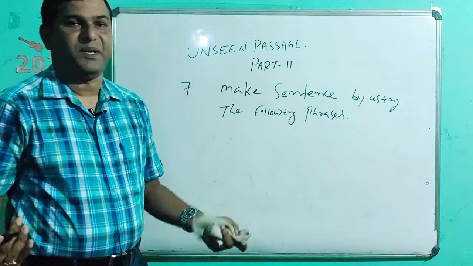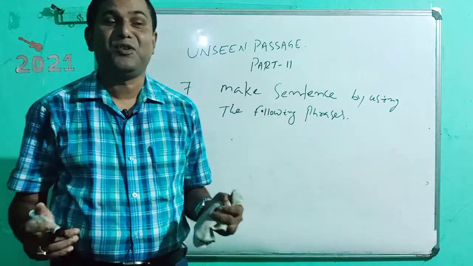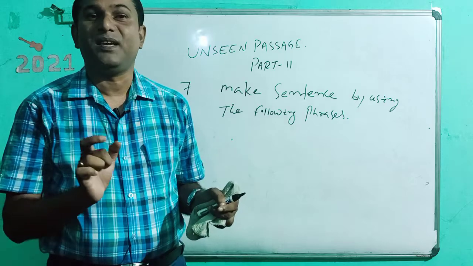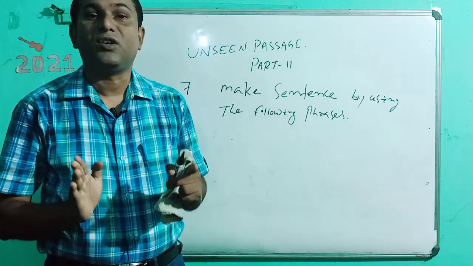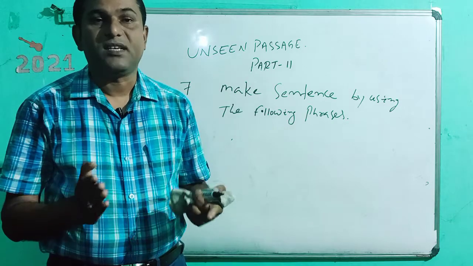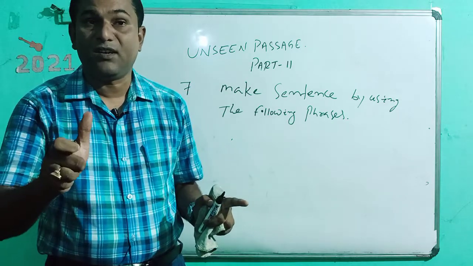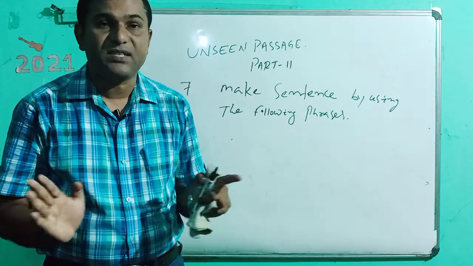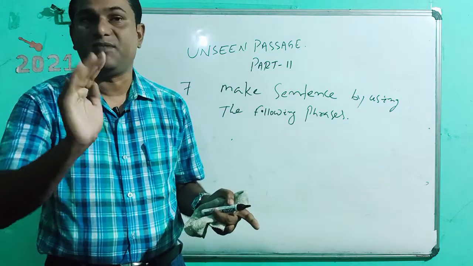Remember what a phrase is. First of all, you know a phrase is a combination of words that makes a sense but not complete sense, where there is no subject or predicate. But in a clause we find subject and predicate, while in a phrase we lack subject and predicate.